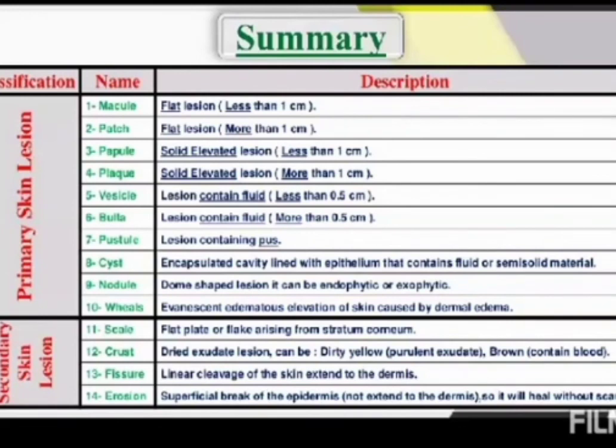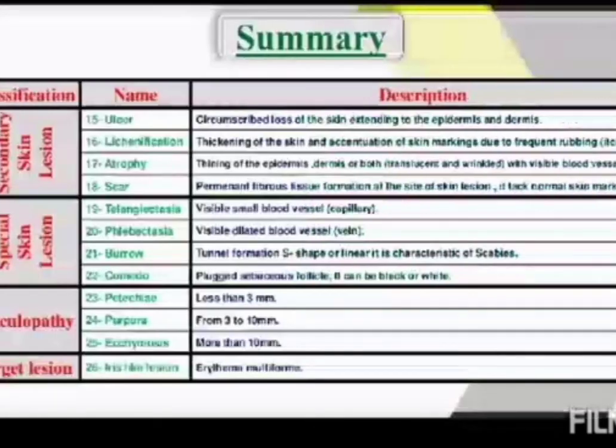Secondary skin lesions are scale, crust, fissure, erosion, ulcer, lichenification, atrophy and scar. Then we have studied special skin lesions: telangiectasia, phlebectasia, burrow, comedo. Then vasculopathy: petechia, purpura and ecchymosis. The target lesion we will study later.